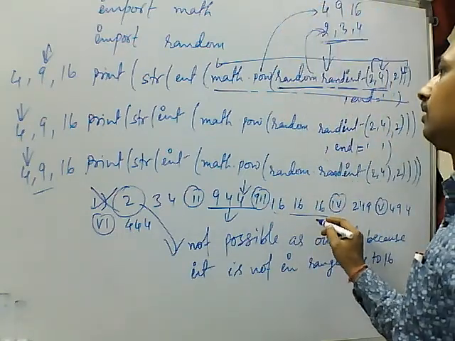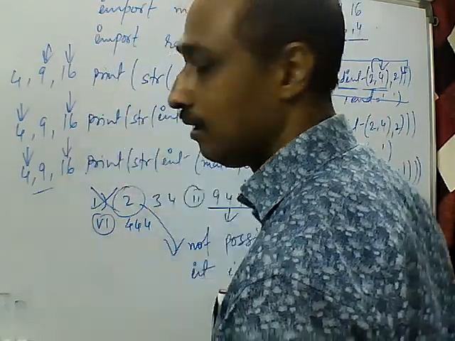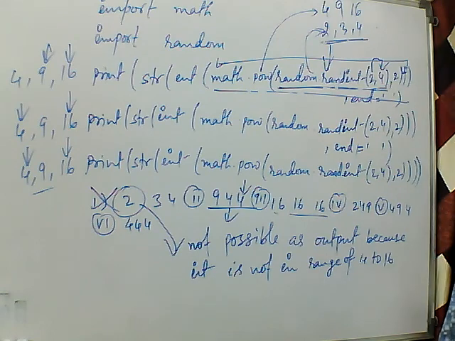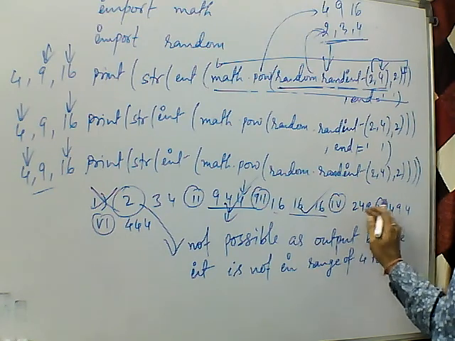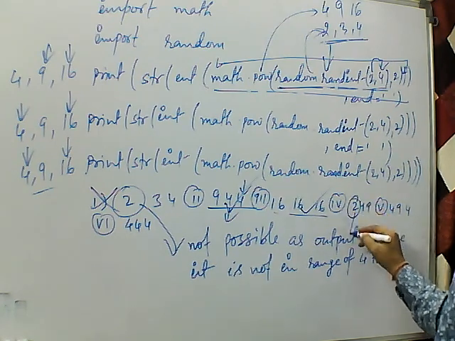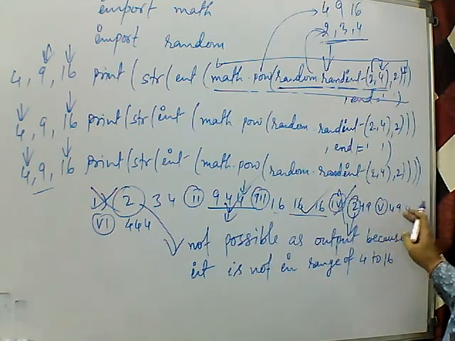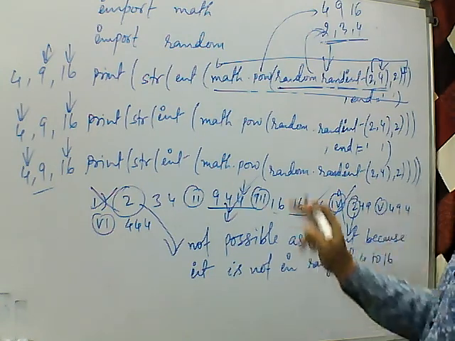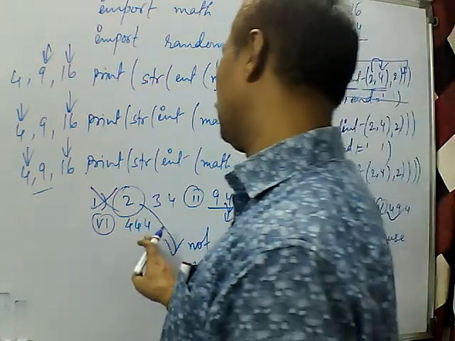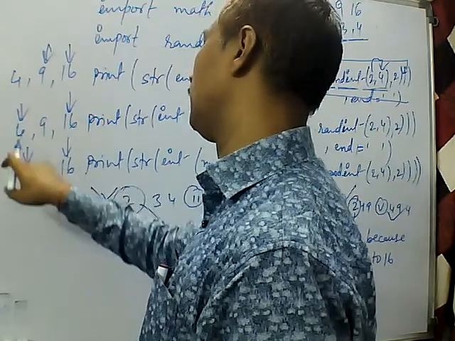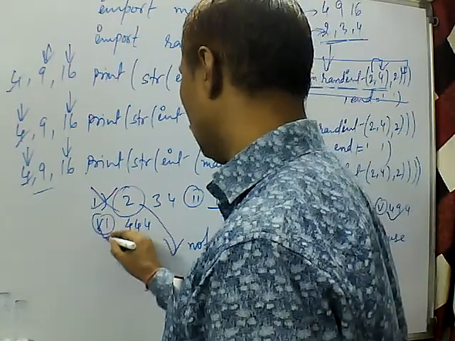Then the third one, 16, 16, 16. 16 is also there in all three. So this is also possible. Again 2, 4, 9. 2 again is not acceptable. So this cannot be the output. Then the fifth one is 4, 9, 4. 4, 9, 4 is again values accepted. So this output is also accepted. Then last one is 4, 4, 4. That means all the statements will return 4. That is also possible because this is also coming in the range. So this will also be the answer.